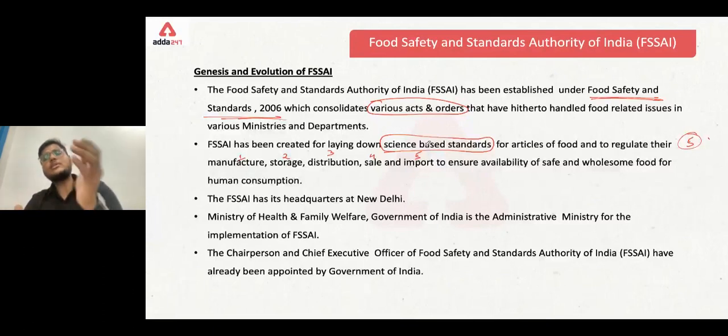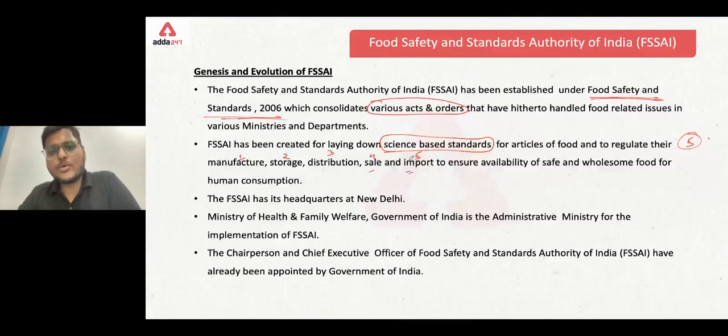It should be made sure that these vehicles are safe and not infested by pests, cockroaches, and all. Then sale. While selling the product, the food should be stored, displayed, and packed properly. And finally, import. When a food product is imported into our country, the customs officials or authorized officers make sure that the food is not contaminated or infected in any way.